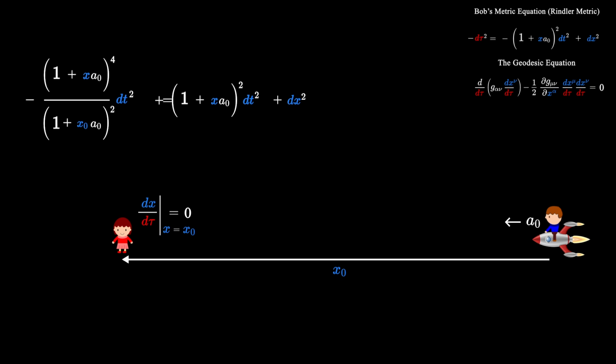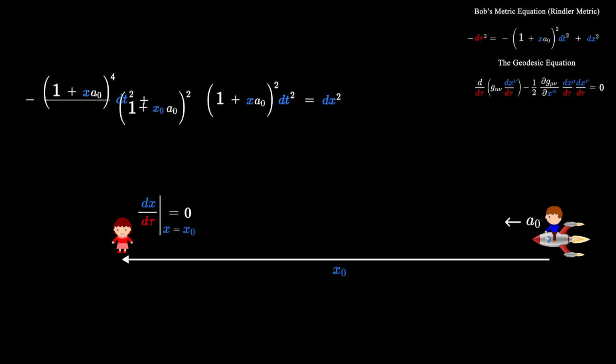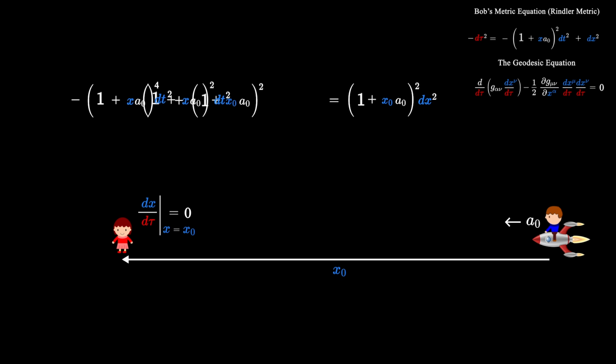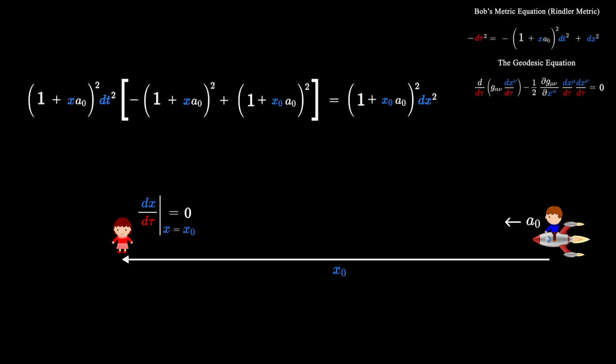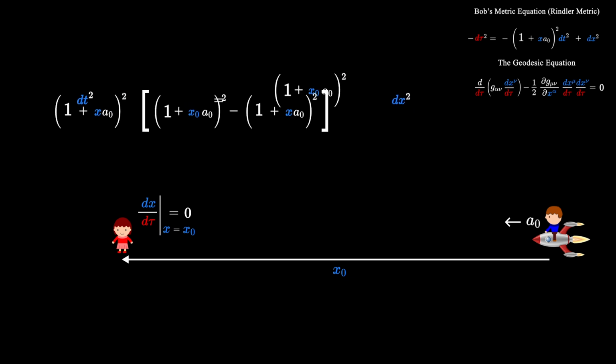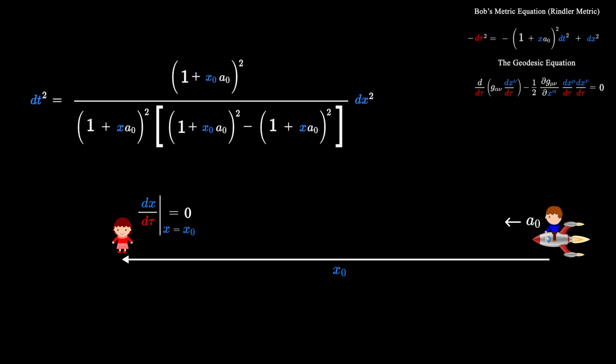And now let's rearrange the formula to get ready for integration. Factor out the 1 plus x a0 squared dt squared. Divide by the expression in square brackets, and take the square root of both sides.